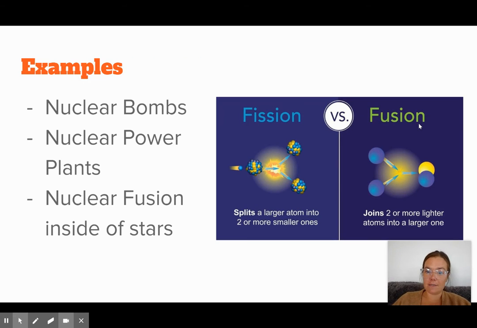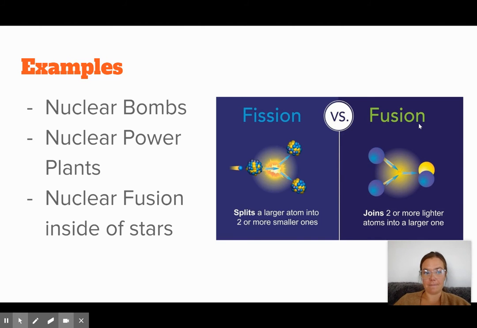So the common examples and the ones that they spoke of in the video are fission and fusion. Nuclear bombs and nuclear power plants usually utilize fission because it's pretty easy to split an atom. They take large atoms like uranium or plutonium, they shoot a neutron in them, and they split apart. Fusion occurs mainly inside of stars because that's one of the few places where there's enough pressure and high enough temperature to allow atoms to come together and to not just form a new molecule, but to literally form a bigger atom.